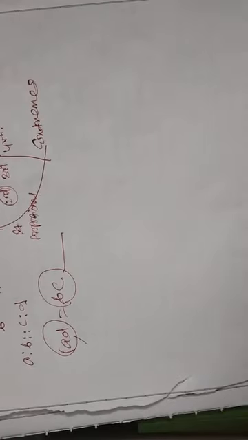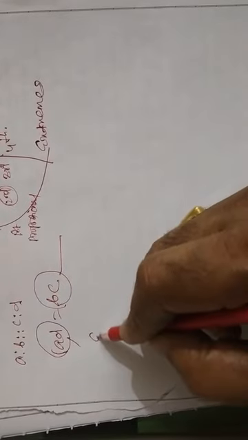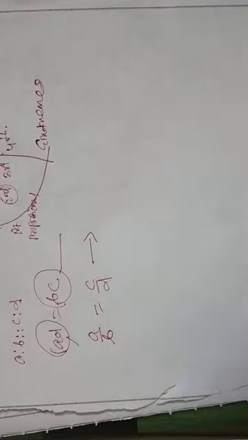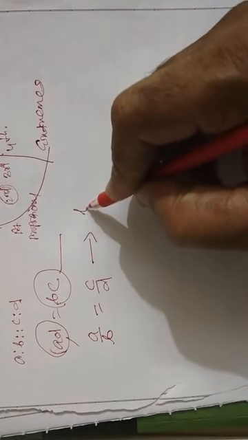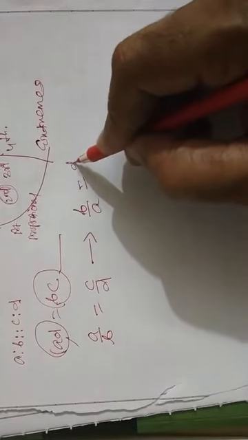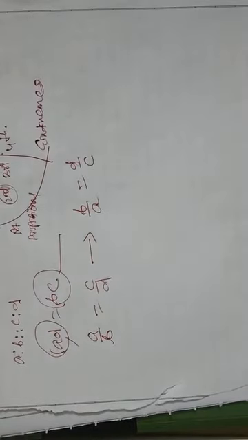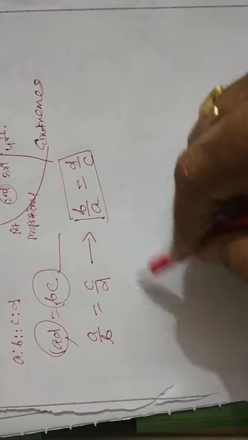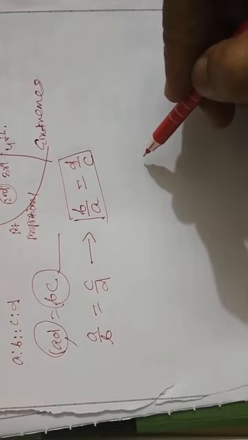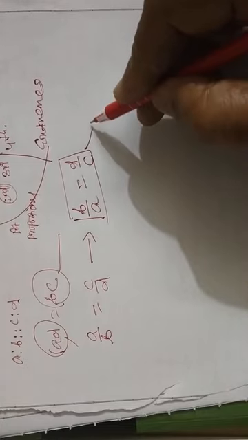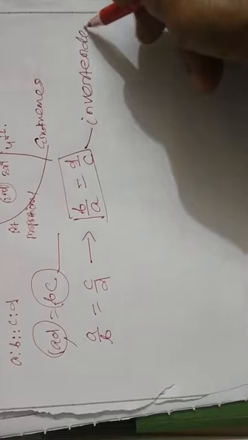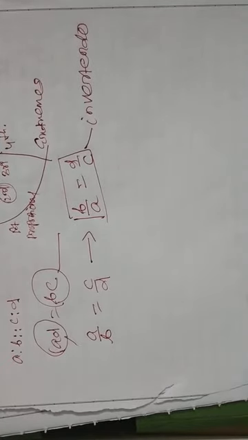Now, if A by B is the same as C by D, this gives me B by A is the same as D by C. This process of getting the inverses is called invertendo.